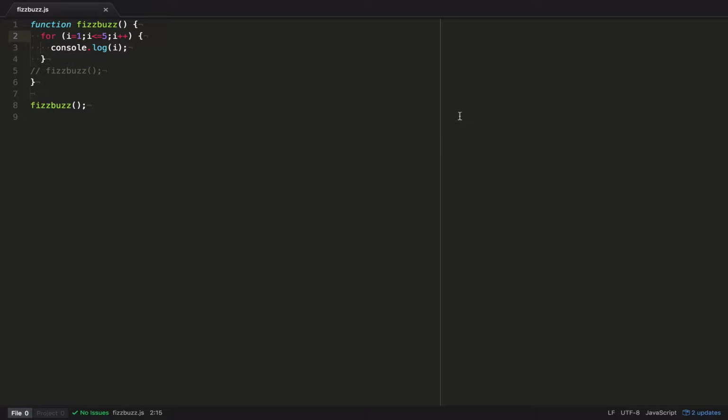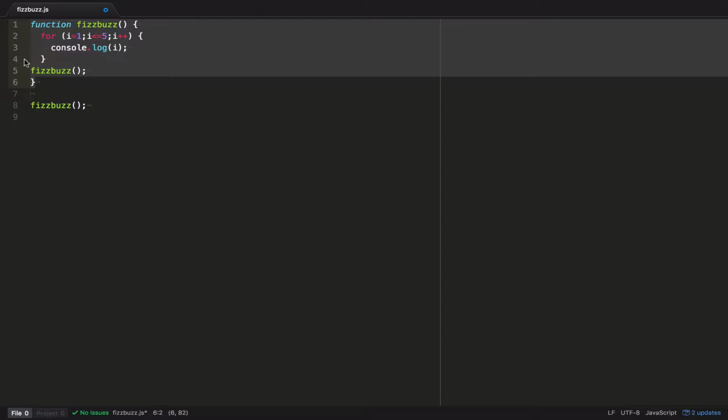Hi, my name is John, and we're going to solve Fizzbuzz using recursion. So, what is recursion? Recursion is a function that calls upon itself. So if I did this, we have this function, and within the function, it is calling itself. That's it. Awesome. Why do we want to do recursion?